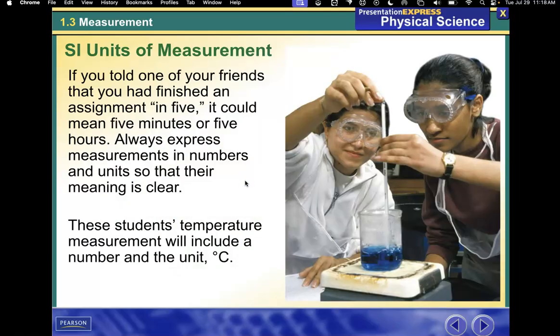If you told one of your friends that you had finished an assignment in 5, it could mean 5 minutes or 5 hours. Always express measurements in numbers and units so that their meaning is clear. These students' temperature measurement will include a number and a unit, in this case, degrees Celsius.